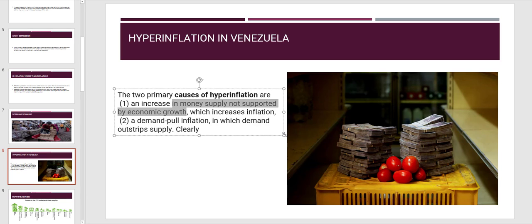Demand-pull inflation is when demand surpasses supply. So basically what this is saying is that our demand goes higher, but the money supply is just crazy amounts of money supply.